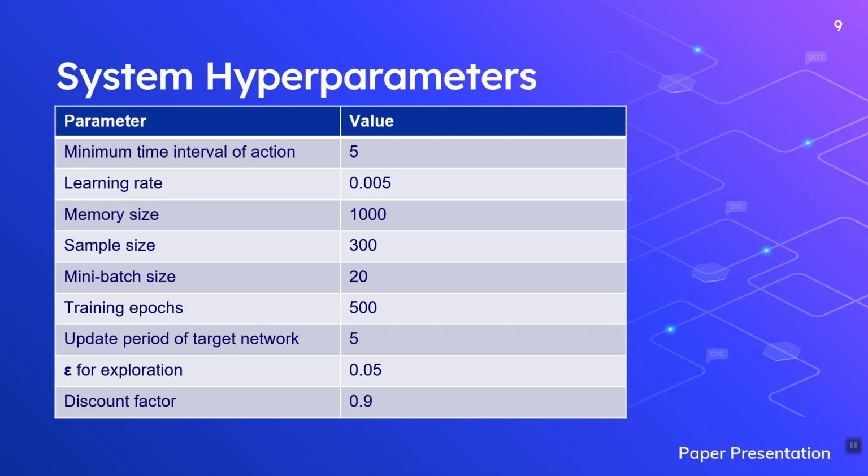We have training epochs of 500. The update period of the target network is 5 seconds. The epsilon value for exploration is 0.05, and we have a discount factor gamma of 0.9.